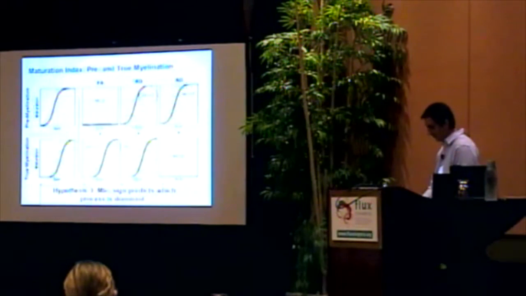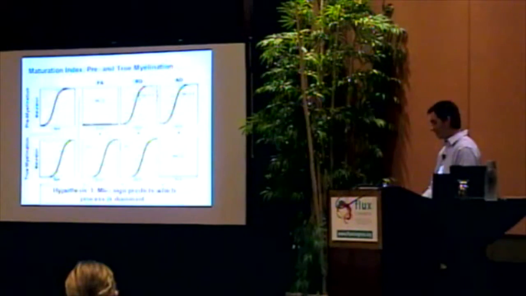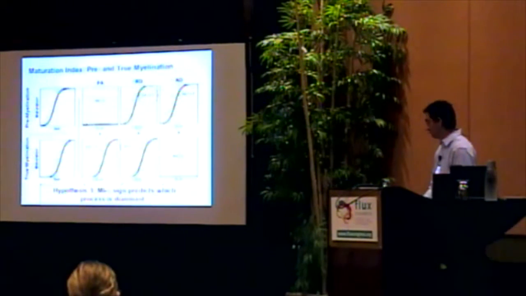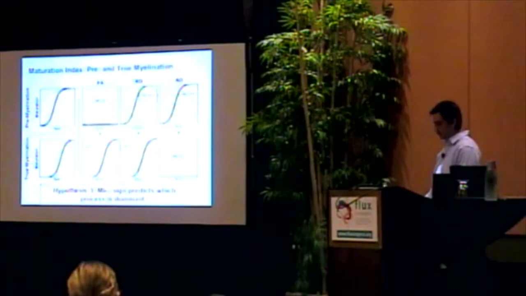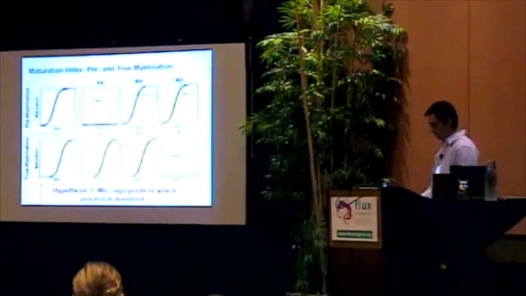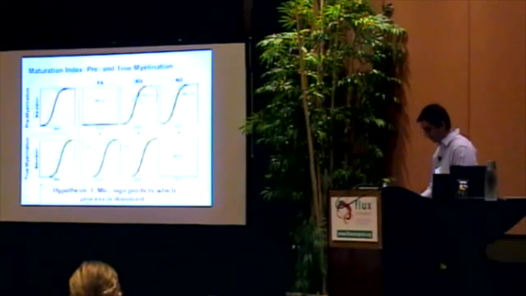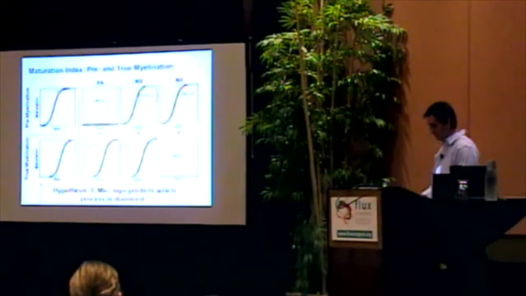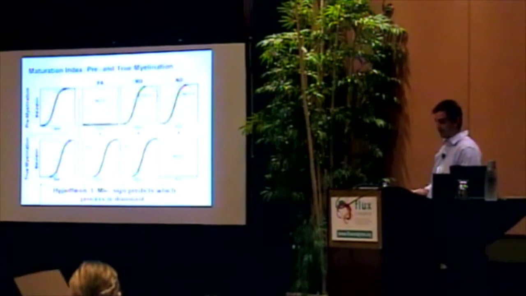Back to our cartoon. I'd like to point out that the sign of RD alone can be descriptive of the dominant type of process occurring. A negative RD accompanies premyelination dominant processes, whereas a positive RD would be indicative of true myelination dominant processes. When one process dominates, the sign of the maturation index for RD is skewed. In other words, one would expect negative MI of RD to be associated with the MI of FA and true myelination, whereas premyelination dominant processes would be indicated by a positive MI of RD associated with MI of AD.